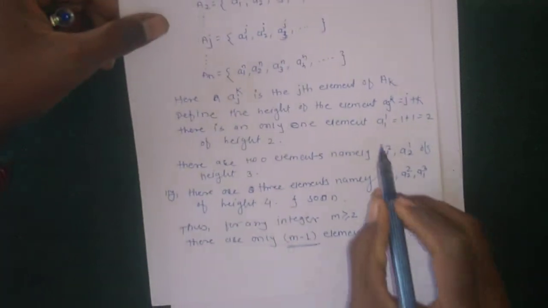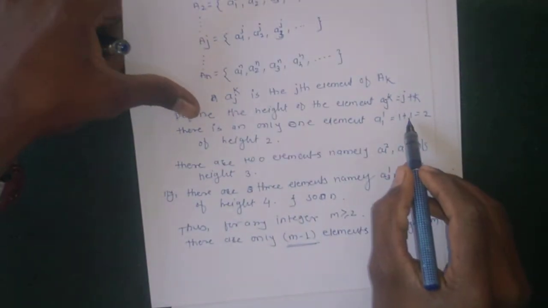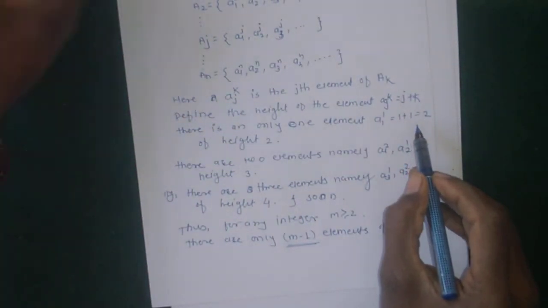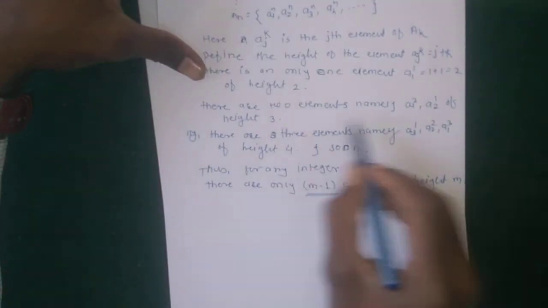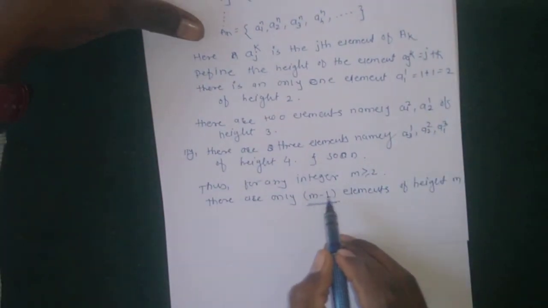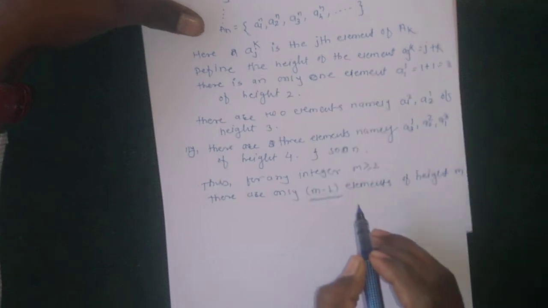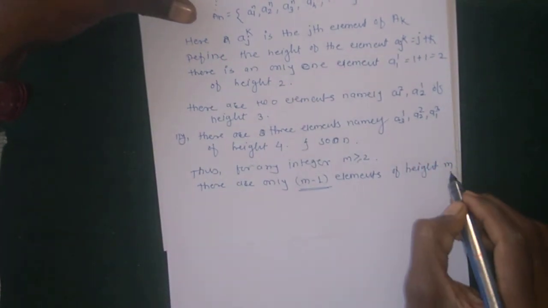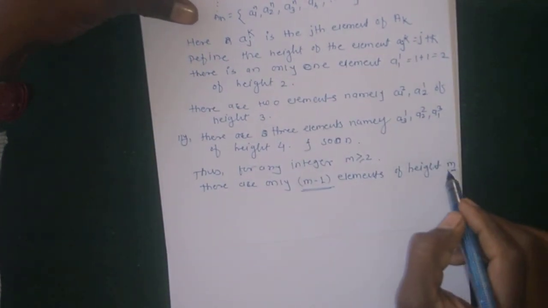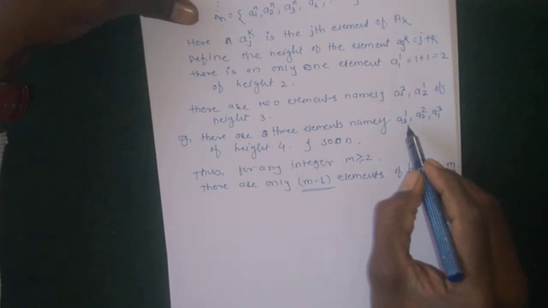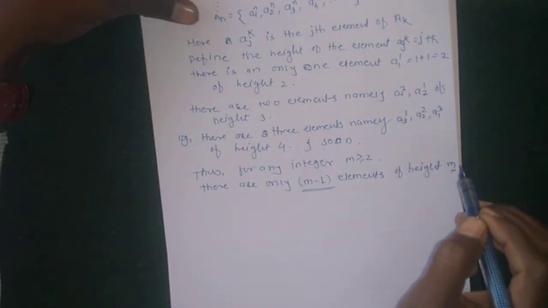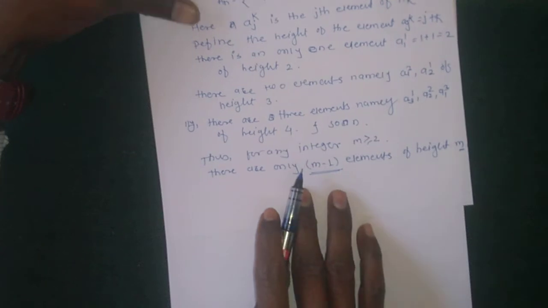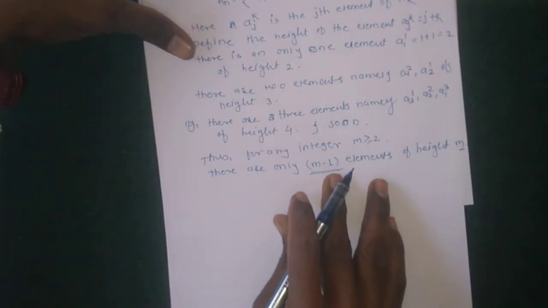Here, height 2 has only one element, meaning 2 minus 1 is equal to 1. Height 3 has only 2 elements. So there are only m minus 1 elements of height m. If the element's height is m, then m minus 1 such elements exist. Using this, we arrange the elements.